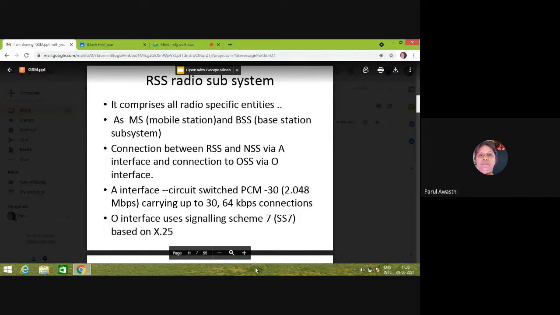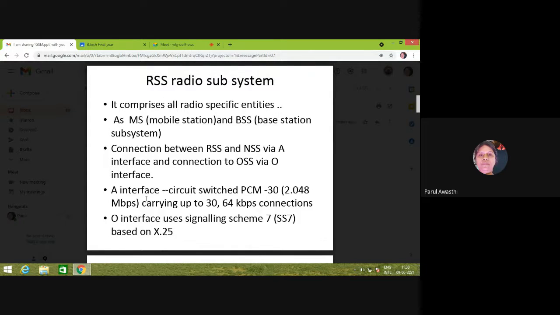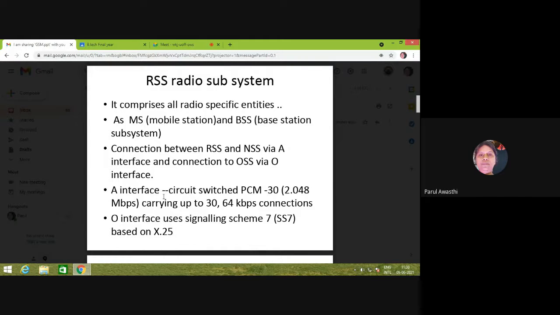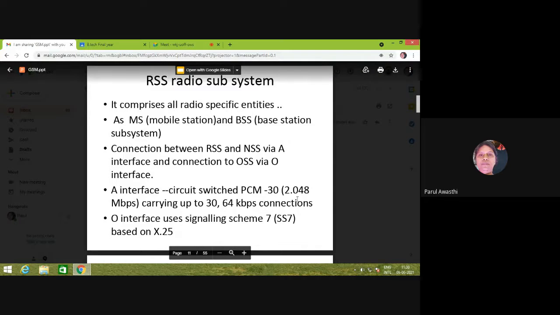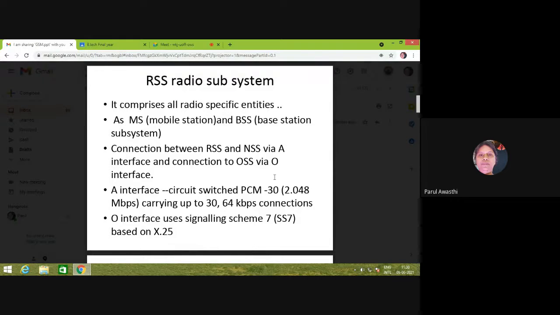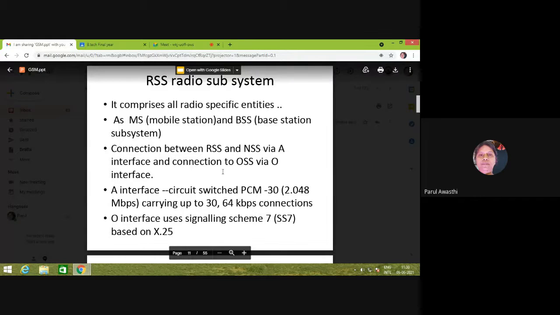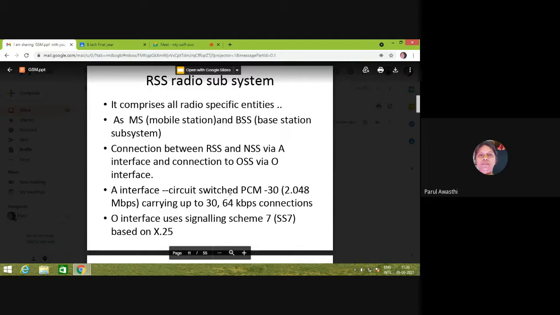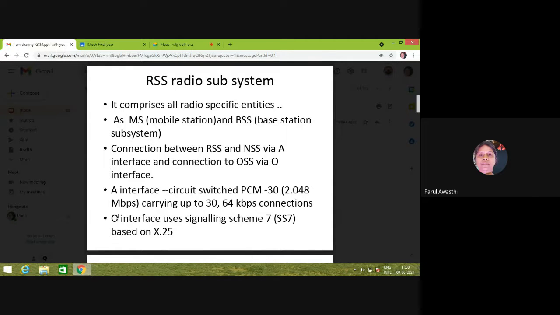What is the A interface? BSC and MSC are connected via the A interface, and that A interface is circuit switched. PCM, pulse code modulation, modulated data is transferred, and data of 30 users can be multiplexed together to transfer at a time from RSS to NSS, each carrying a 64 kbps connection, and if we multiply this, then the value will be 2.048 Mbps.